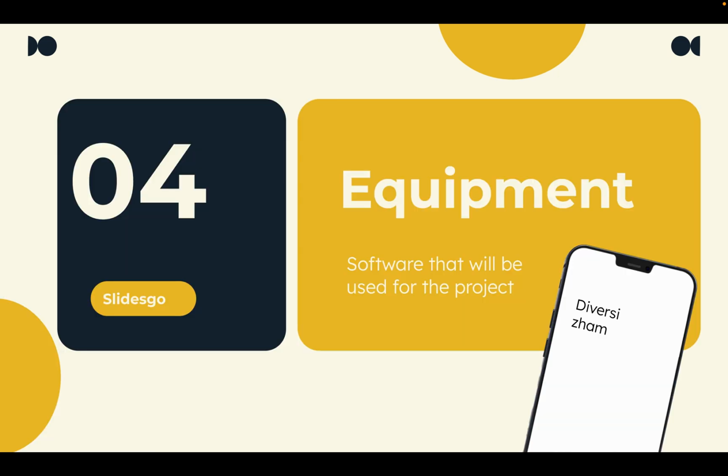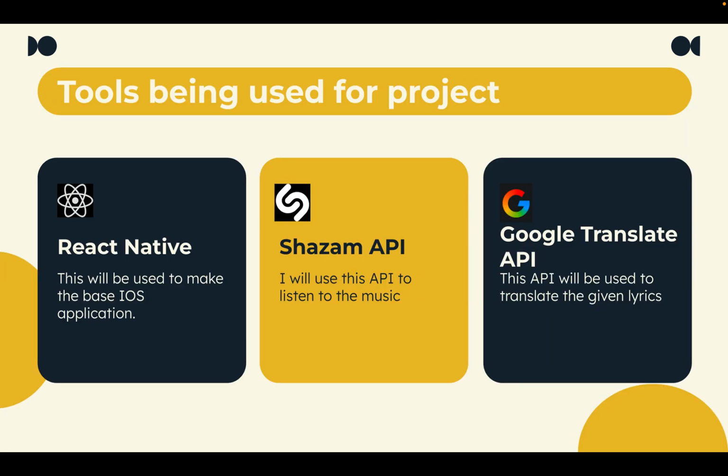All right, now I'll be talking about the equipment or the software that I'll be using for this project. So the tools I'm going to be using for this project is React Native, which will be the base for the iOS application. And then I'll also be using the Shazam API that will be used to listen to the music. And on top of that, I'll be using the Google Translate API, which will be used to translate the given lyrics.